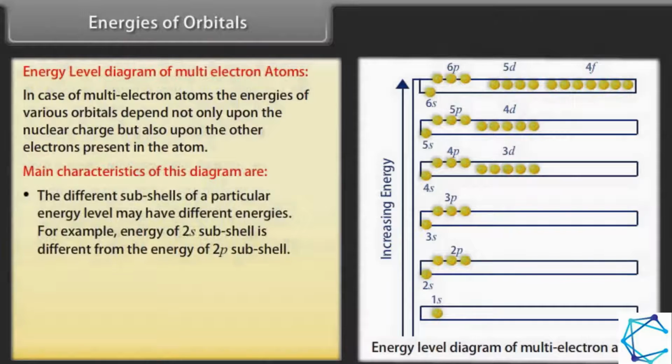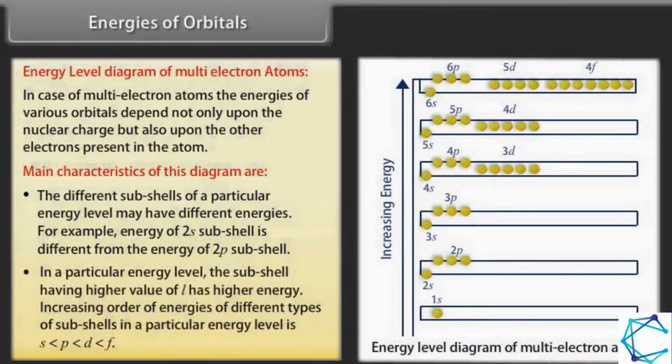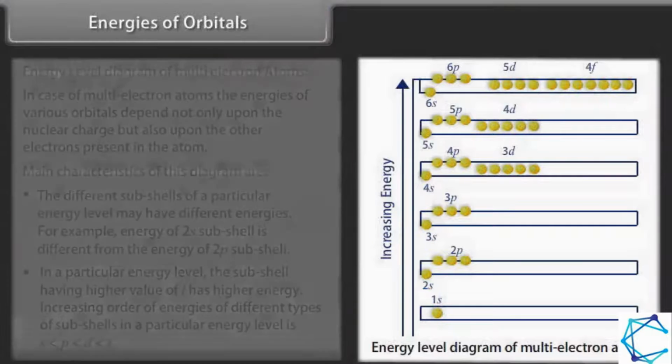The different subshells of a particular energy level may have different energies. For example, energy of 2s subshell is different from the energy of 2p subshell. Number 2. In a particular energy level, the subshell having higher value of l has higher energy. Increasing order of energies of different types of subshells in a particular energy level is: number 3.